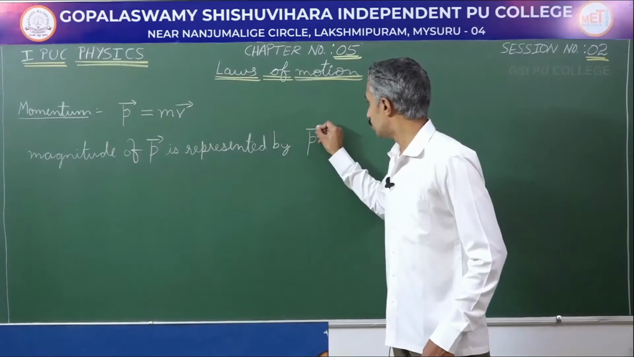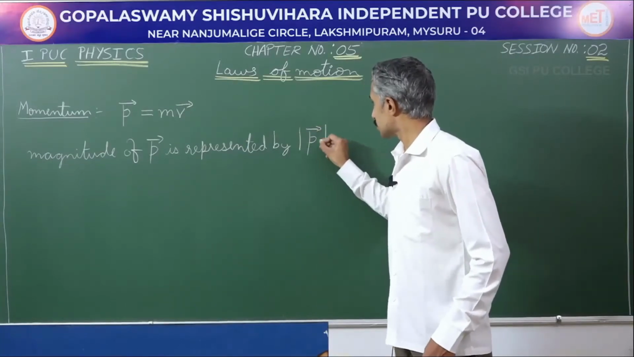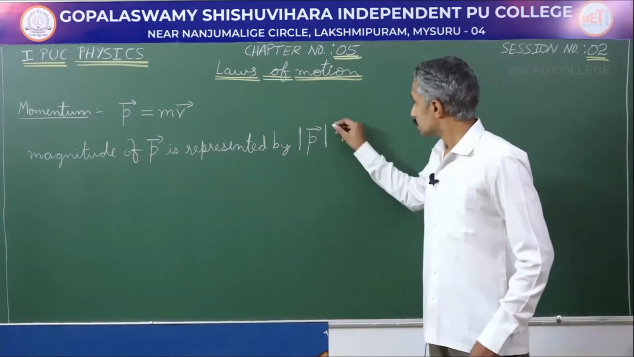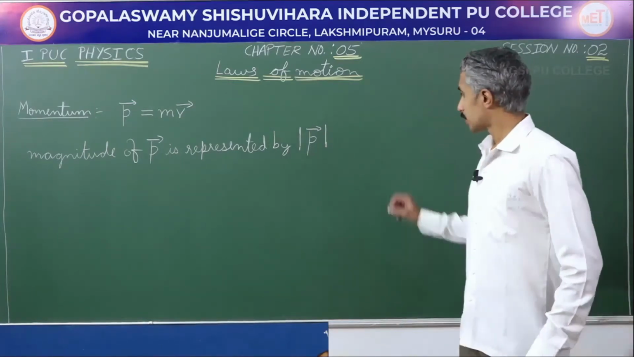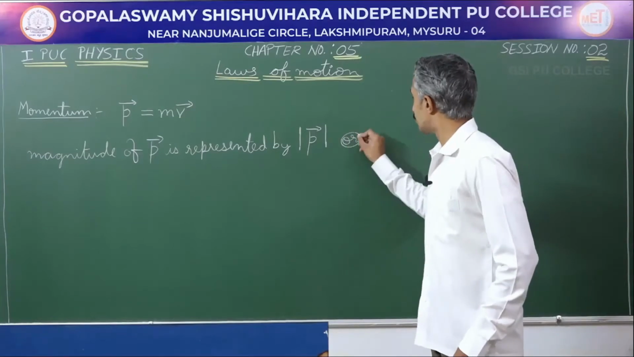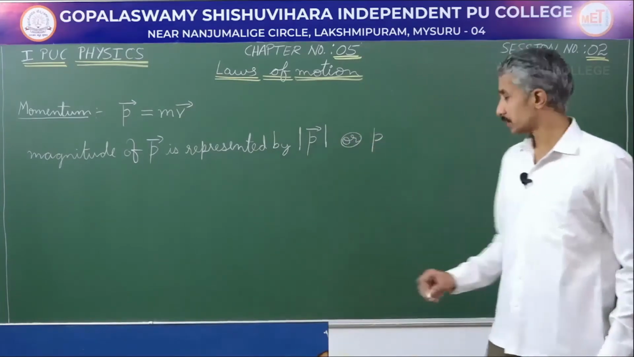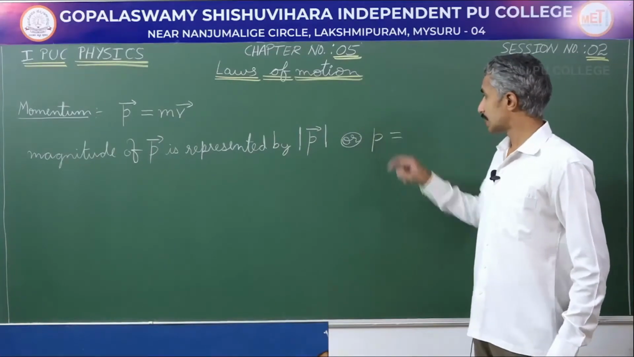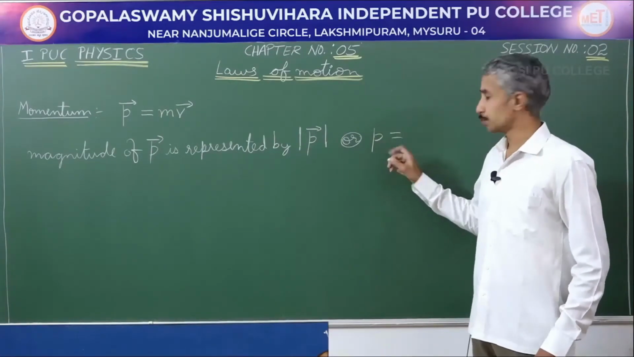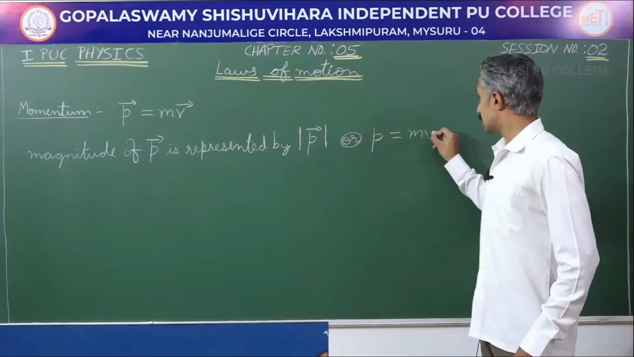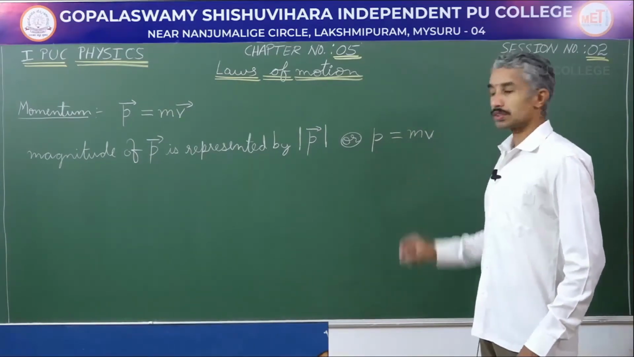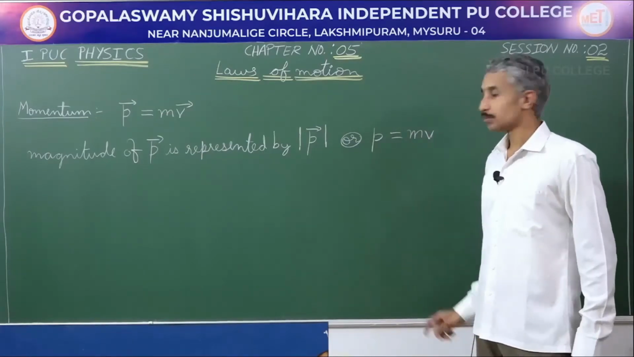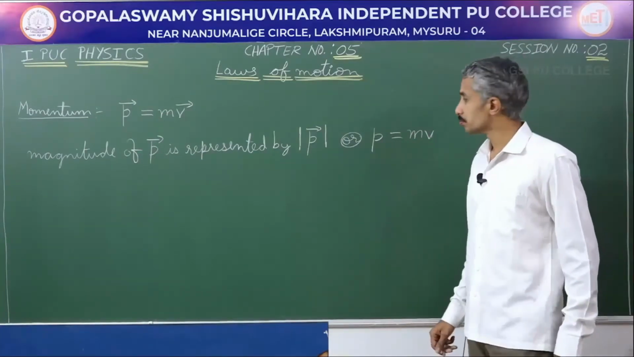either the symbol for magnitude of vector P, or simply P. By mentioning just a letter P without the vector notation, it means the magnitude of the momentum, and in this case it is just m into v. We do not use the vector notation. We are only considering the magnitude of the momentum.